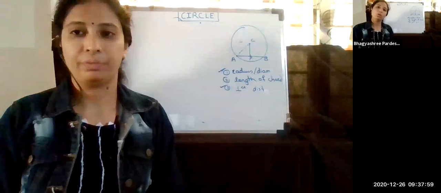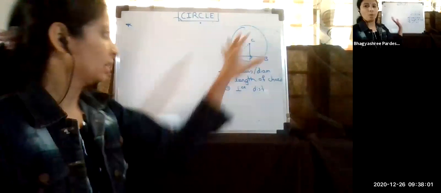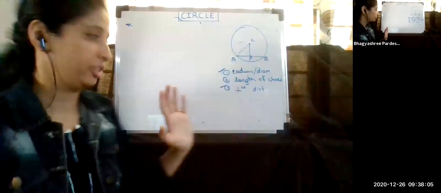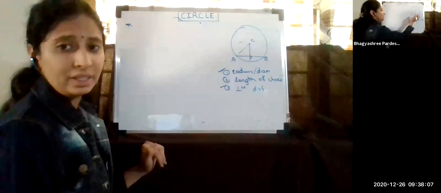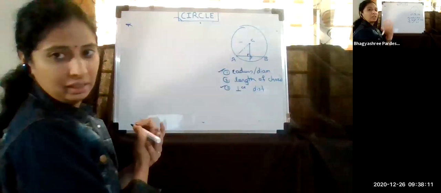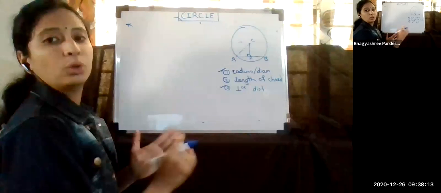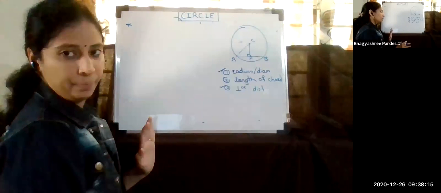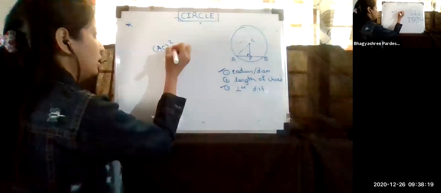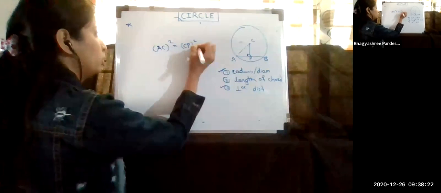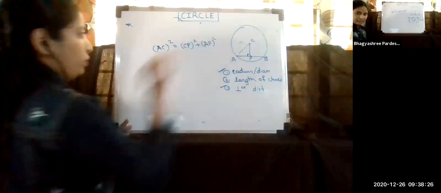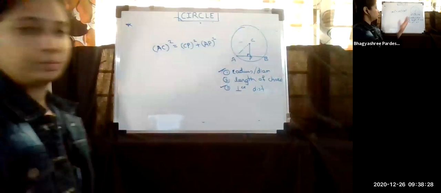How to find that? The figure will be common. Only the names can change here, meaning the points can be changed. So what is here? You know very well that this is a 90-degree angle. So here you have to use the Pythagoras theorem. Using the Pythagoras theorem, you will get something like this: AC square equals CP square plus AP square, that is, hypotenuse square equals the sum of the remaining two sides' squares. And you can solve this.